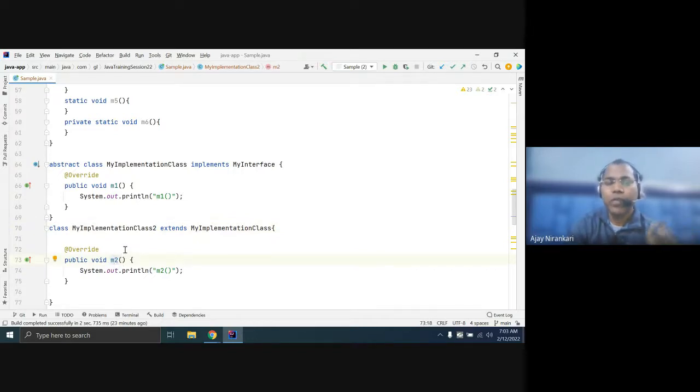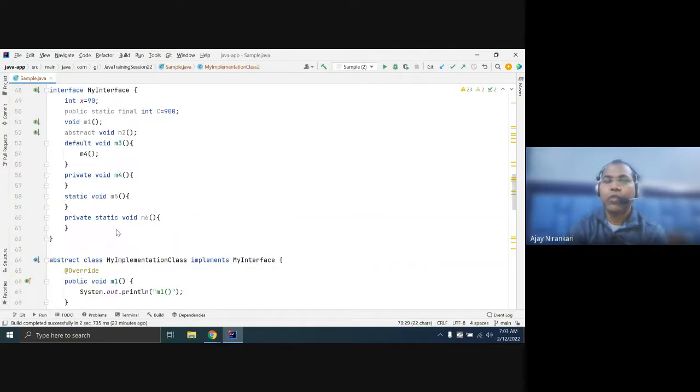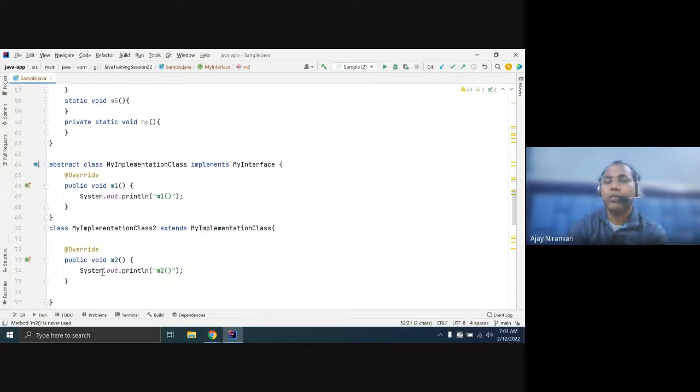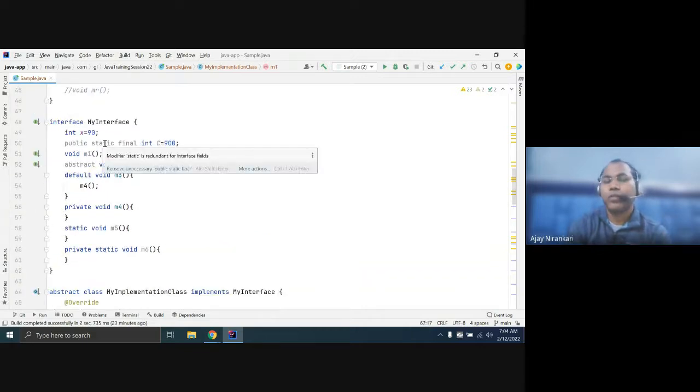So whenever you are going to create any class, you have to ensure that whatever the incomplete methods in a superclass or in an interface, you must define. Then you have the option to create the object. If you are not completing the methods which are incomplete, maybe in a superclass, maybe in an interface, then you have to mark those classes abstract.